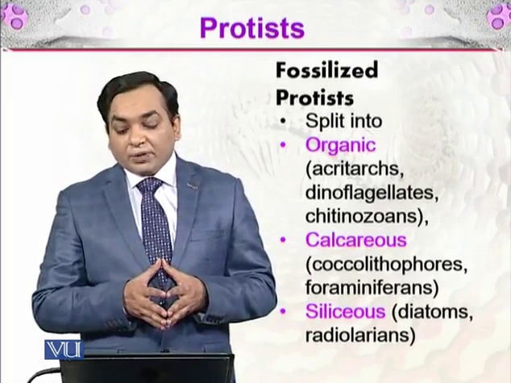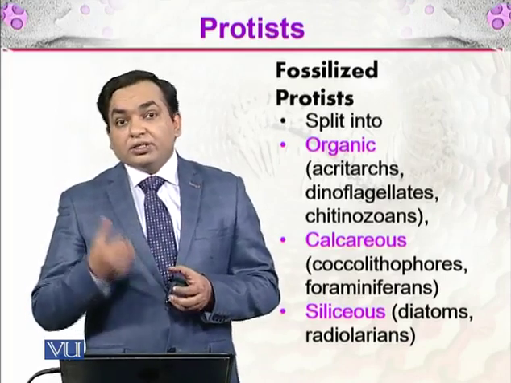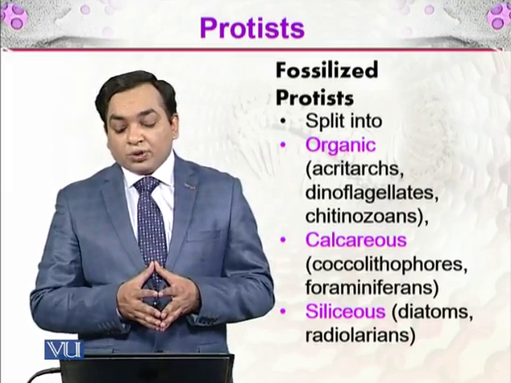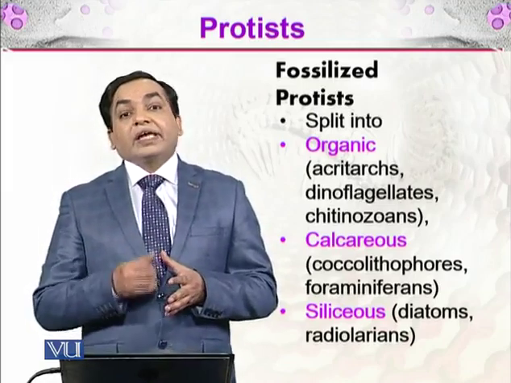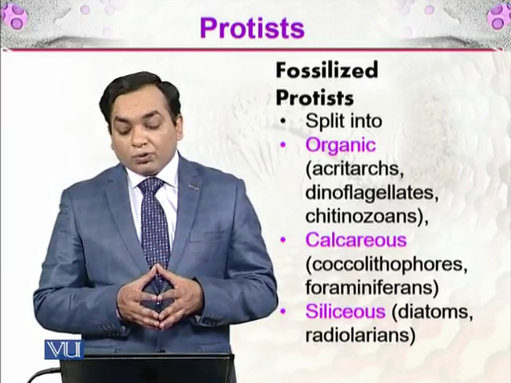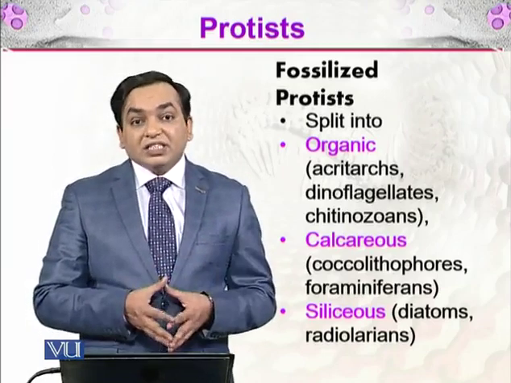Organic means these are carbonaceous, containing carbon as their constituent, and the calcareous are containing calcium as part of the body, which are coccolithophores and foraminiferans. And then there is siliceous, which are containing silica.